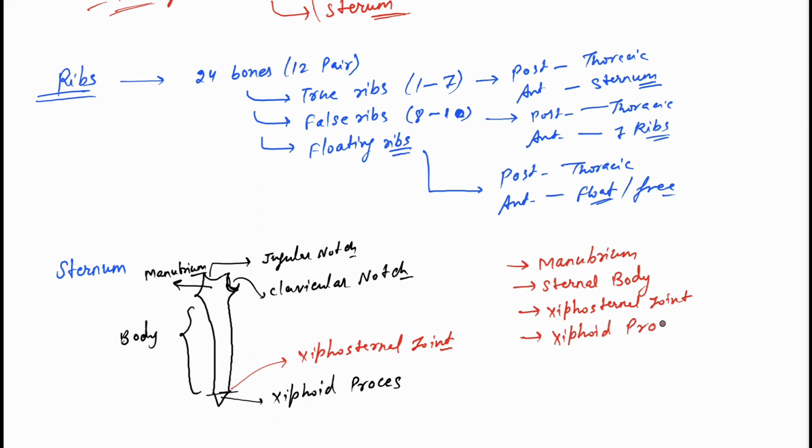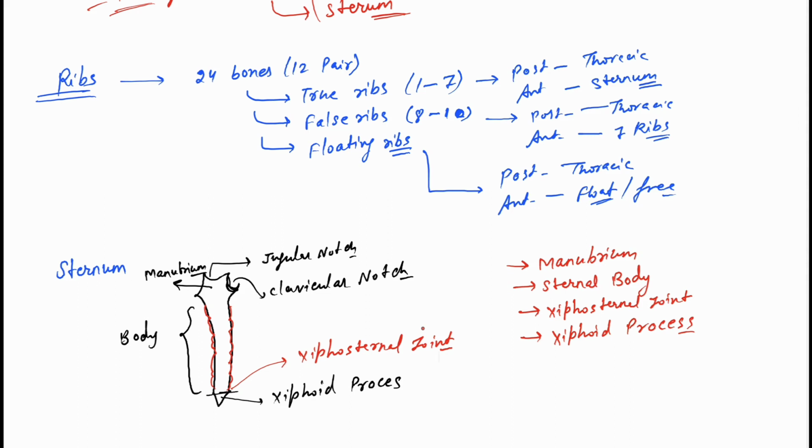Remember they have facets here for the attachment of the vertebrosternal ribs. Okay, this is about our sternum.